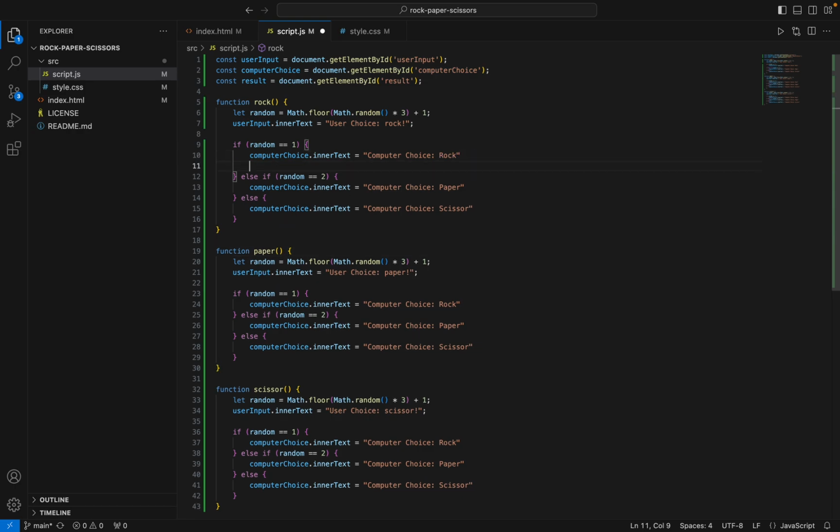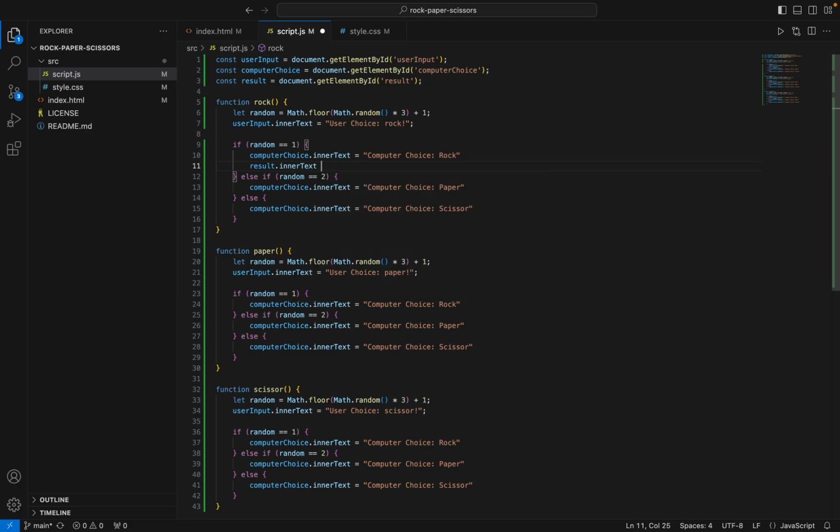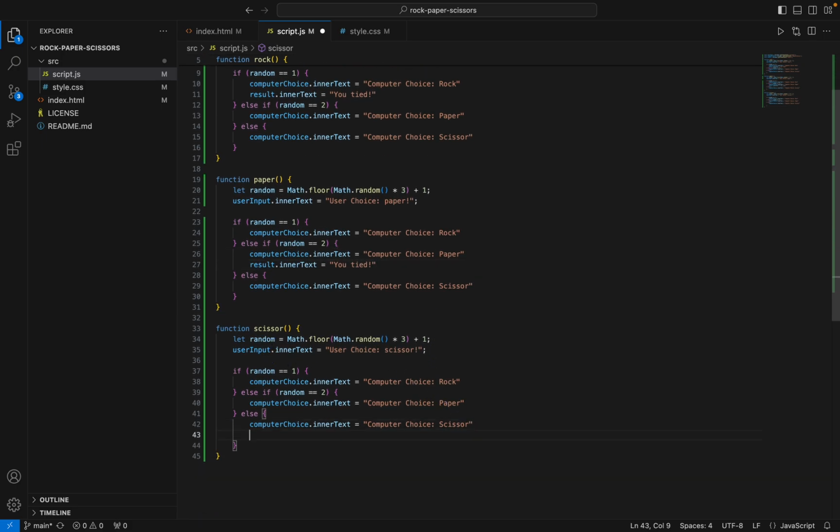Now over here, let's just do result dot inner text equals. So this is what we have to do. If I pick rock and the computer picks rock, that would be you tied. And let's copy it to the other ones. So paper and paper would be tied, and scissor and scissor would be you tied.